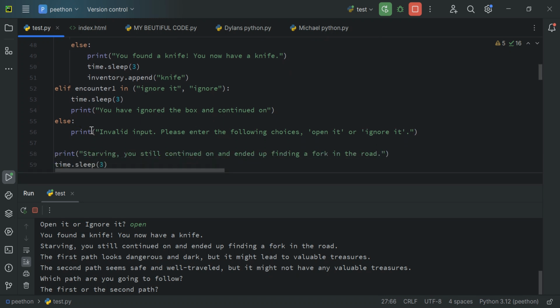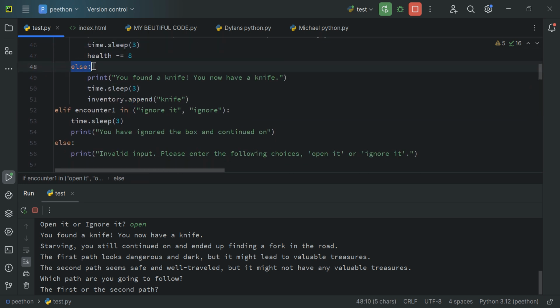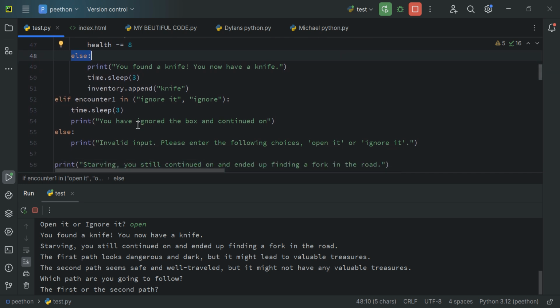Now, another else is invalid input. Please enter the following choice, open it or ignore it. Now, elif, I forgot to mention, is pretty much sort of else or if. So it's another version of if. If is if something happens, then that should happen. Else is if the if is not happening, then this thing should happen. While elif is another version of if pretty much.